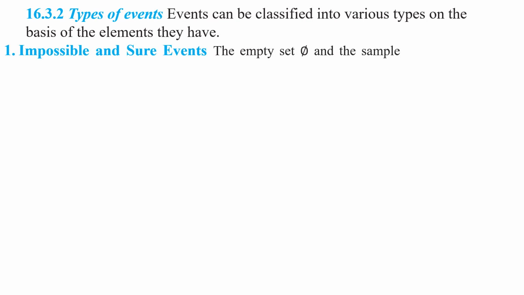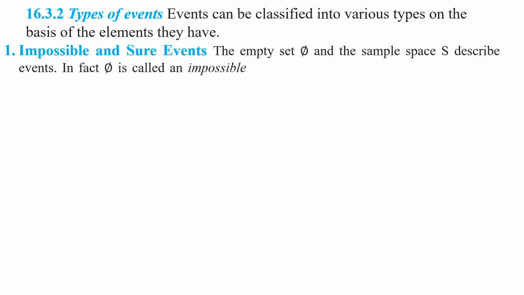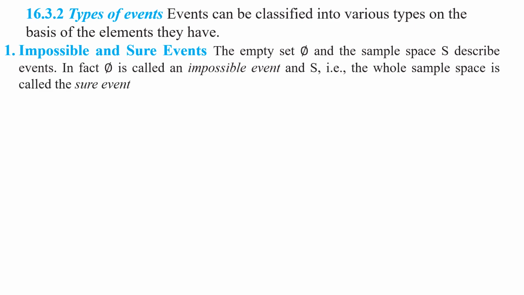The empty set phi and the sample space S describe events. In fact, phi is called an impossible event and capital letter S, that is the whole sample space, is called the sure event. Understood this point, my children? What is meant by impossible event and what is meant by sure event?